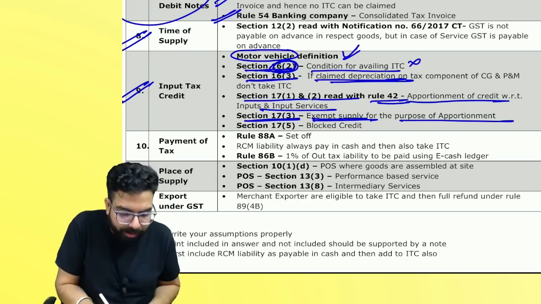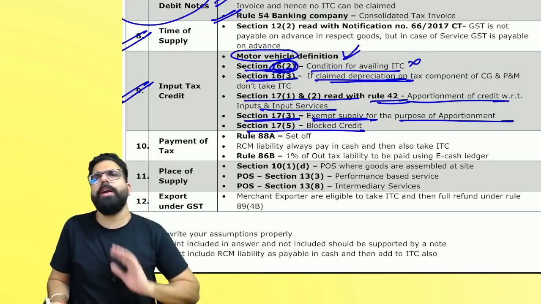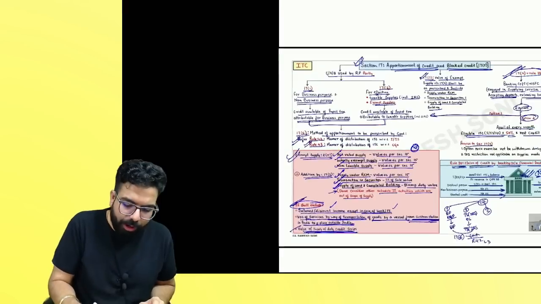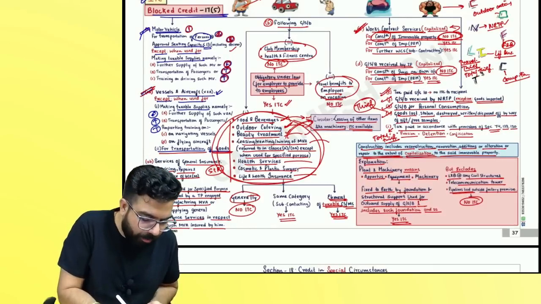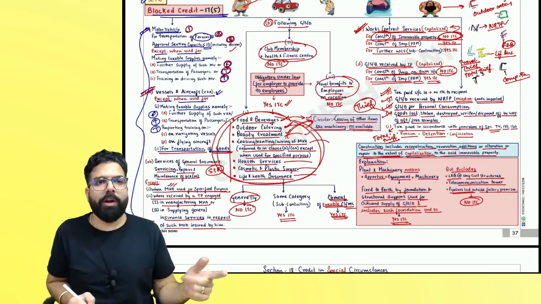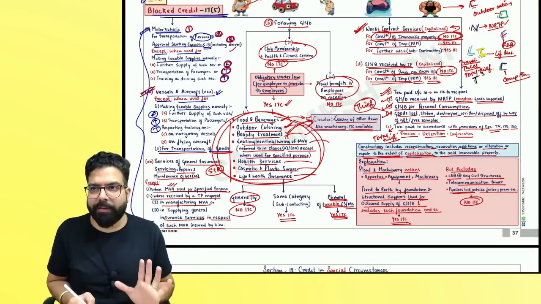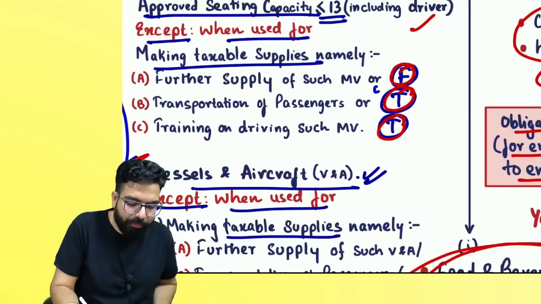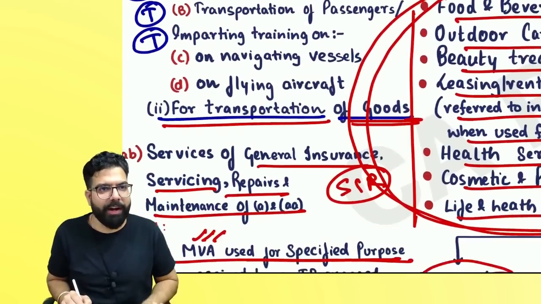The next one over here is block credit. In block credit, what I have seen is they mainly focus on these points. One is motor vehicle. Please remember, motor vehicle ka credit you don't get, but some exceptions are there. Sir, please be very careful about it. For further supply, transportation, training, etc., you will get the credit.